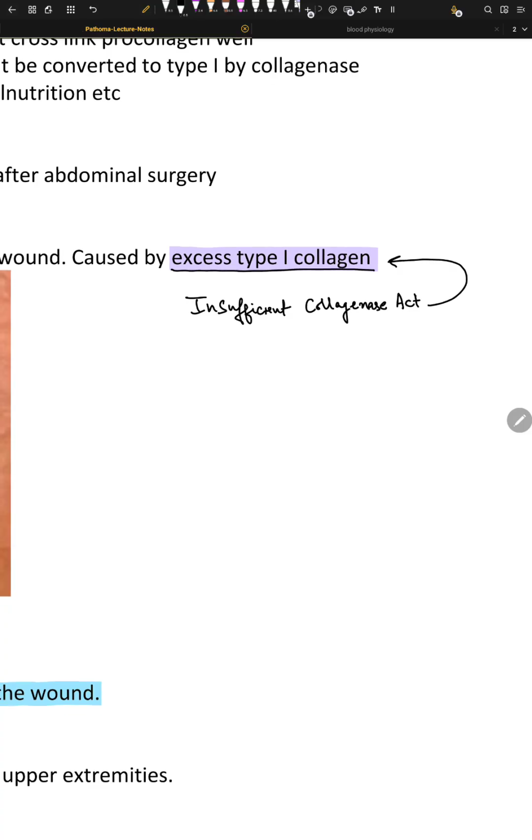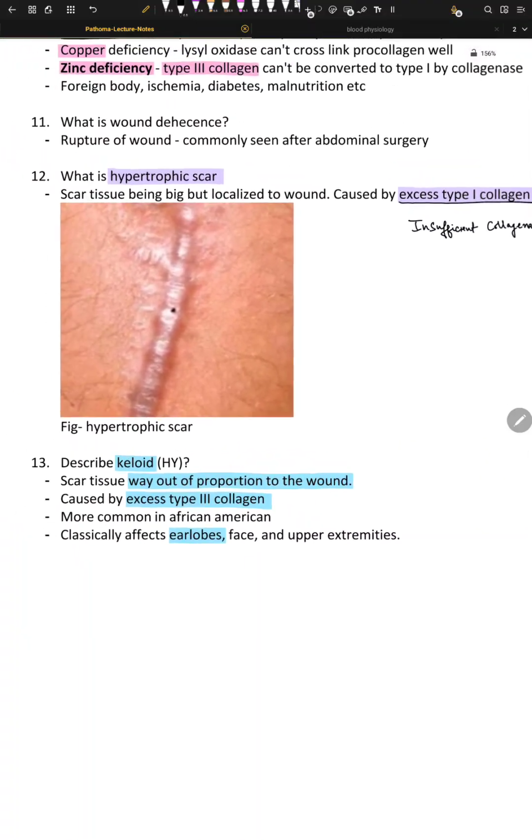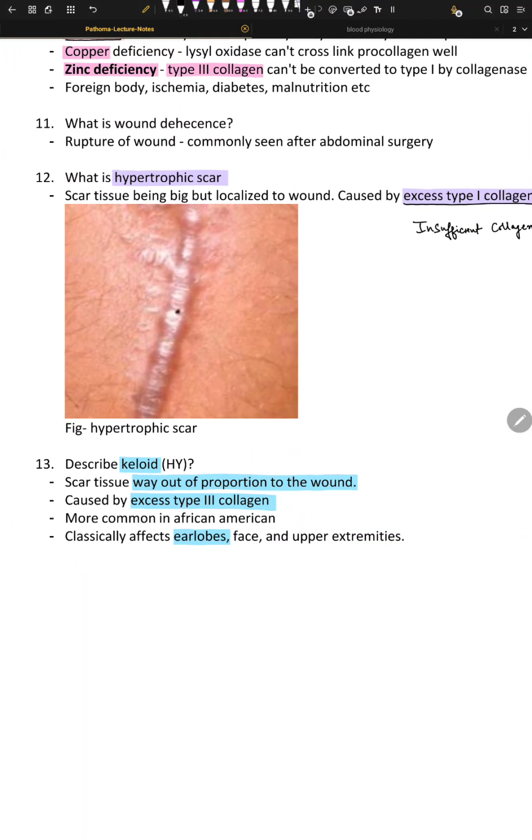Now in hypertrophic scars, the fibroblasts are overproducing type 1, and these fibers are really thick and dense, so they cannot cross-link very properly. Okay, so this makes the scar really raised and stiff and hyperemic. And the cool thing here is that the whole structure is confined within the boundaries of the original wound, unlike something called a keloid. Keloid, on the other hand, spreads out of the boundaries of the wound.